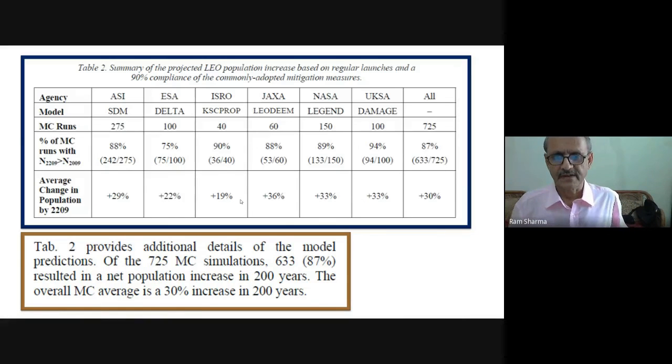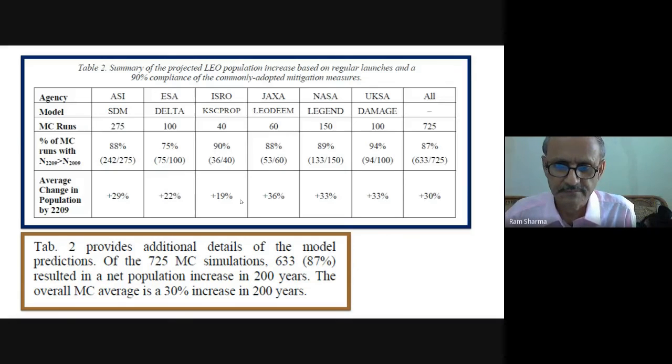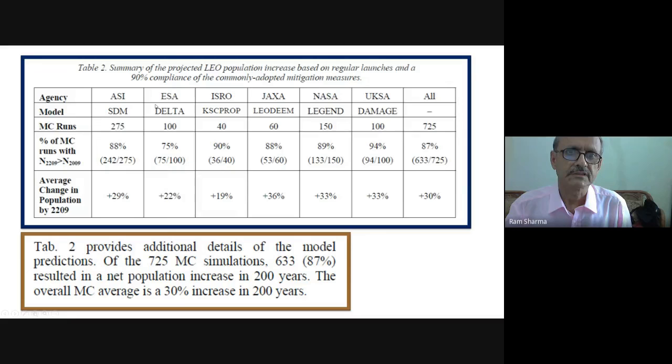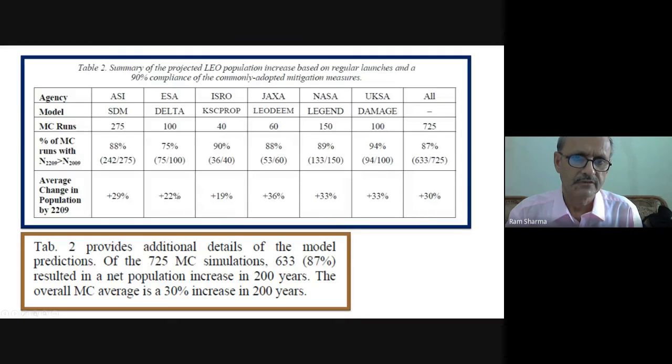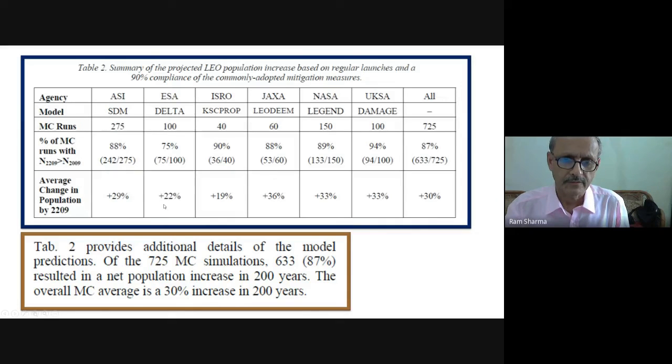Table 2 provides additional details of the model predictions of the 725 MC simulations. ESA actually handles these studies, because the headquarters is there, and the people at ESA are doing excellent work. They have a lot of activity on space debris.